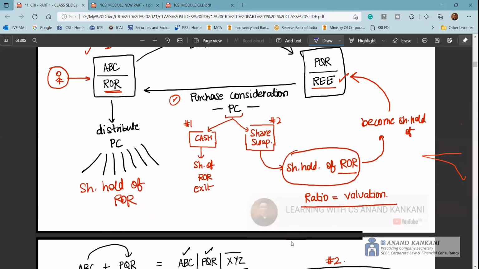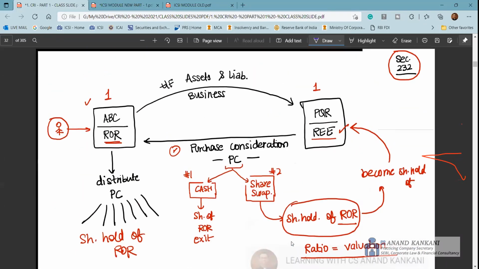So what happens in the case of a merger? Tomorrow's entire lecture is dedicated to mergers, where we'll discuss the different provisions like sections 230 to 240. But today we just understand the concept of a merger. There is going to be a transferor company and a transferee company. The transferor company transfers the assets, liabilities, and businesses to the transferee company. In return, they pay a purchase consideration, which is distributed amongst the shareholders of the transferor company.